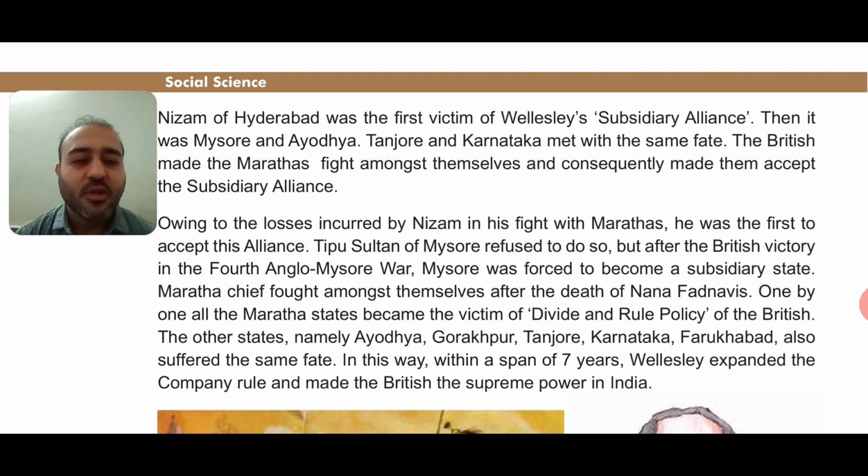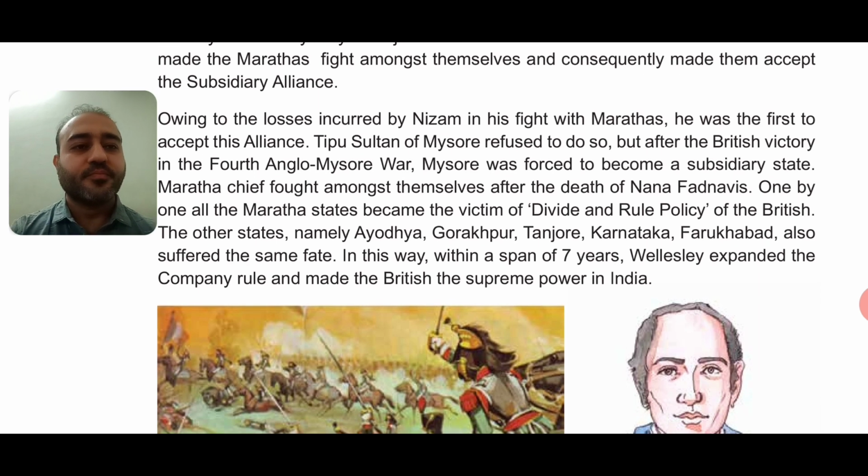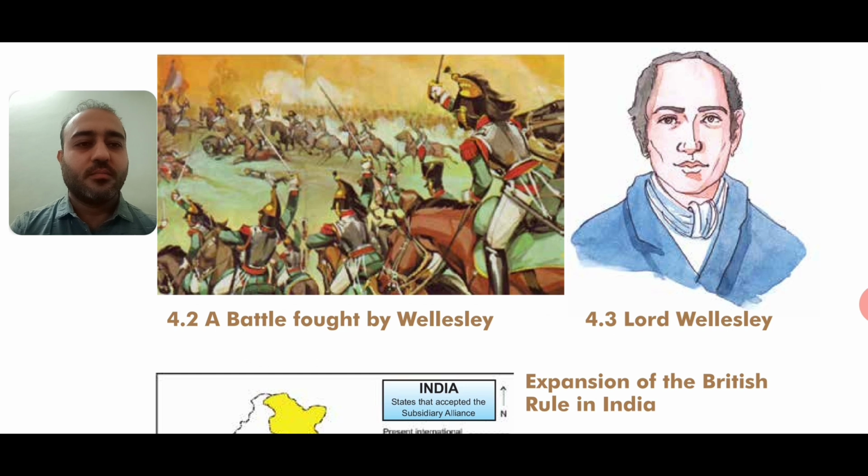That means they also had to become the victim of the subsidiary alliance system, and they also came under British rule. In this way, within a span, means a time period, of 7 years, Wellesley expanded the company rule and made the British the supreme power in India. Supreme power means the most powerful, right? The Britishers had become most powerful in India. That means many of the states were under the control of the Britishers now. Okay. So, as you can see, there is a picture given in which a battle is fought by Wellesley.